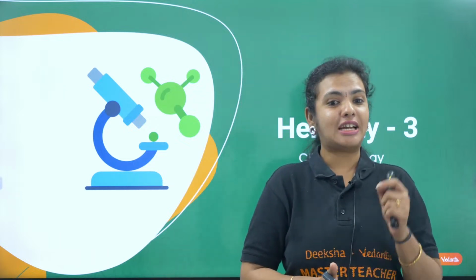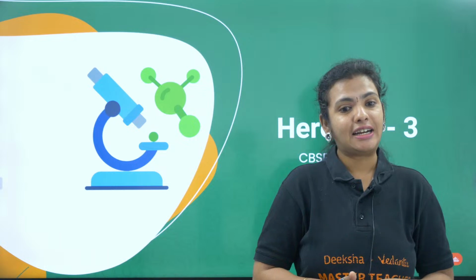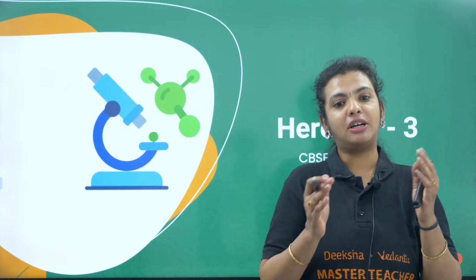So last week, as you all requested, you would have gone through the life process chapter. And this week we will be doing the chapter Heredity, which we have already done, children. We have done part 1 and part 2 of Heredity, and since it's a vast chapter, we thought we can take up more MCQs and more assertion and reasoning questions. This time I have also picked up questions from the previous year question paper, children. So you can quickly have a look at what kind of questions have appeared from the last year question paper, a very recent paper.